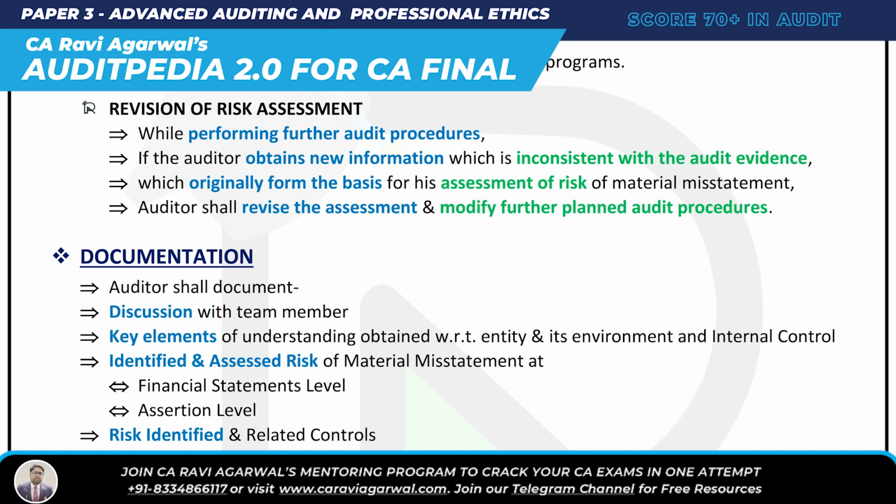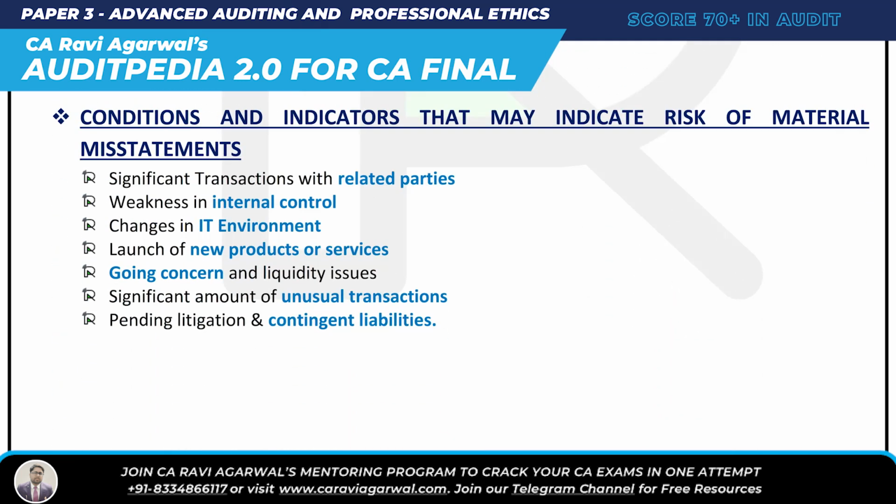Key element of understanding that we obtain. Identify and assess risk of material misstatement and risk identified and control. And the last question: conditions and indicators that may indicate risk of material misstatement. I will jot down all the indicators in one place and give it to you, so that you know in the entire subject what indicators there are, and how many indicators there are.